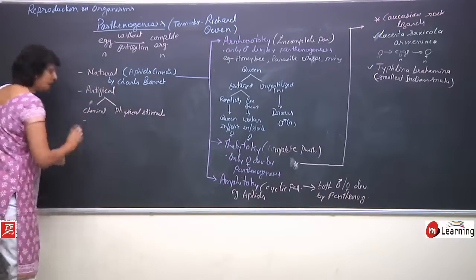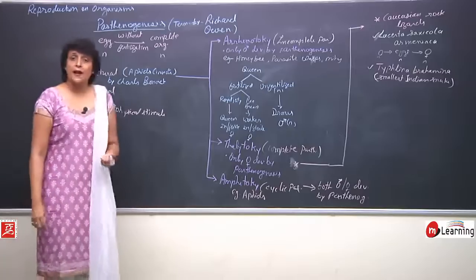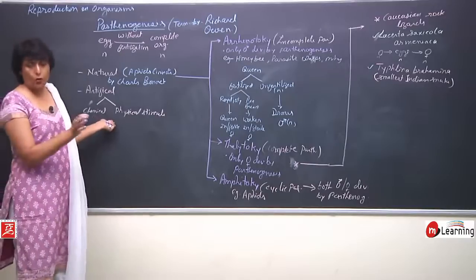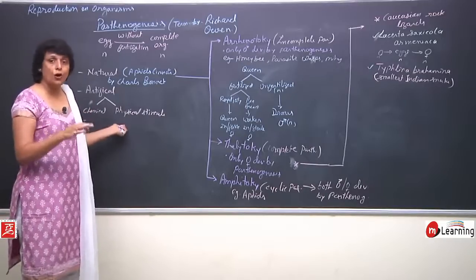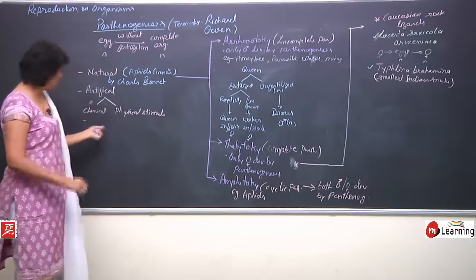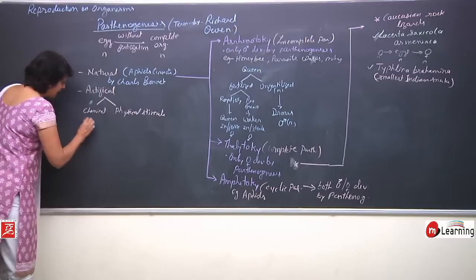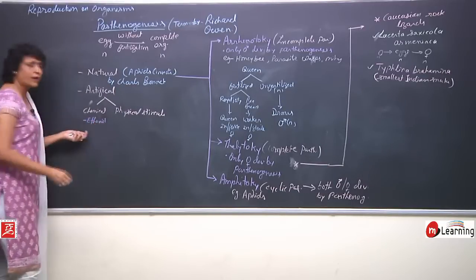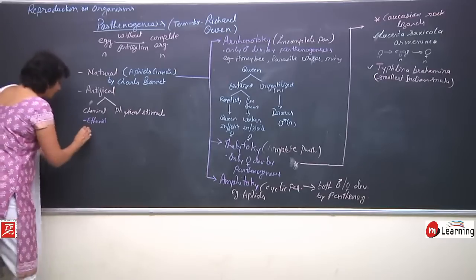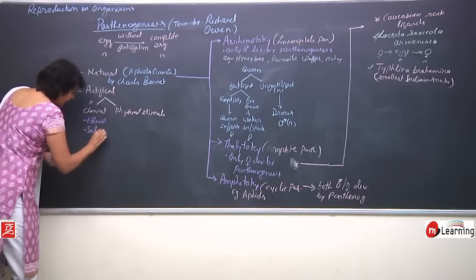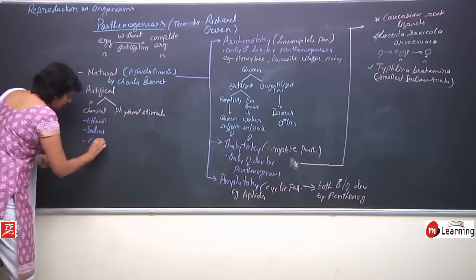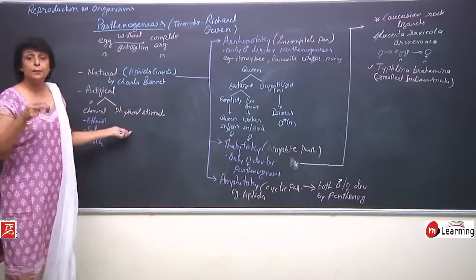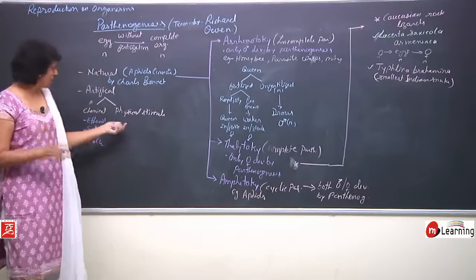Very simple chemicals can also trigger parthenogenesis, and this is normally seen in lower organisms, up till frog and all fishes. Chemicals like ethanol or organic solvents, saline, calcium chloride, chilled calcium chloride can stimulate, but it depends on the different species.